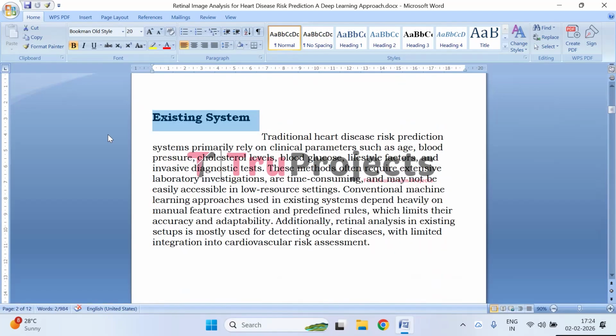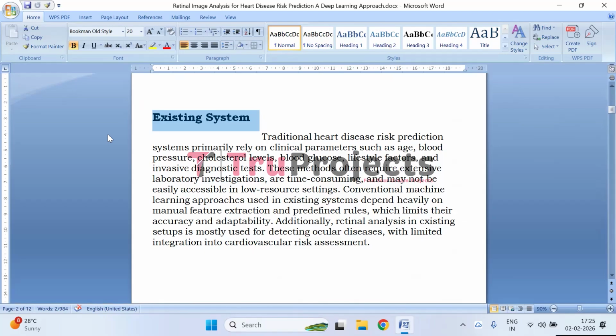Coming to the existing system, heart disease risk prediction is largely based on traditional clinical assessments and laboratory investigations, including factors such as age, blood pressure, cholesterol levels, blood glucose, lifestyle habits, and, in some cases, invasive diagnostic procedures. While these methods are clinically established, they are often time consuming, costly, and dependent on specialized medical infrastructure, making them less accessible in low resource or remote settings.